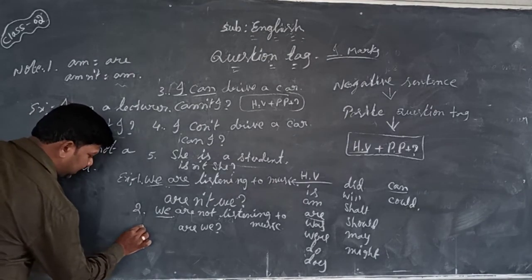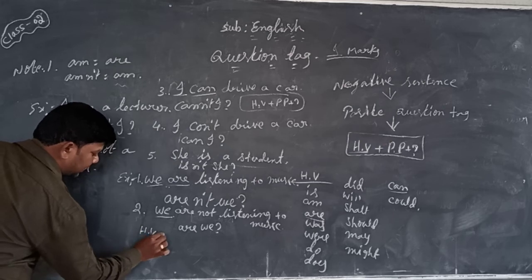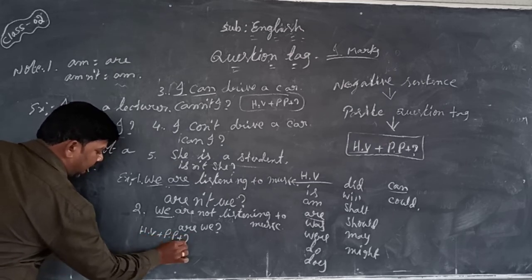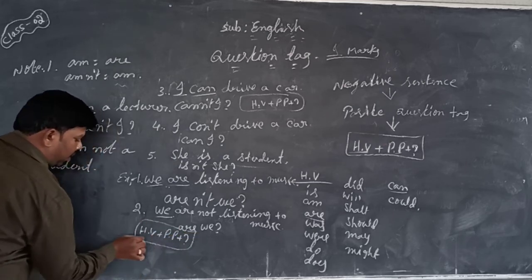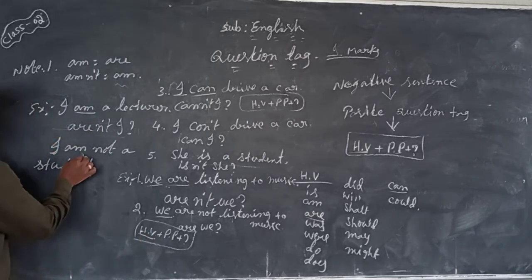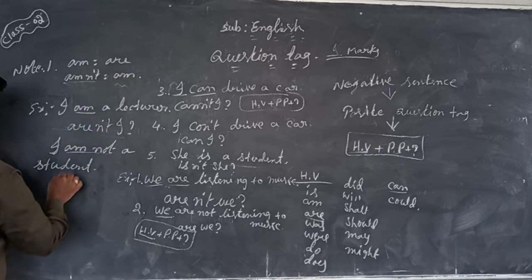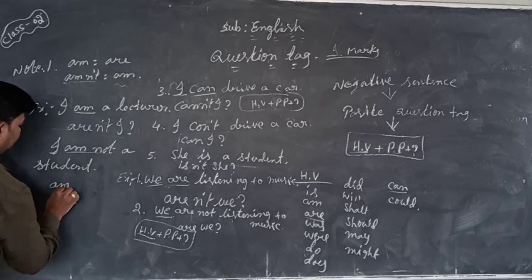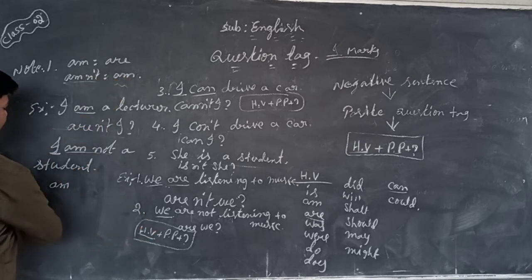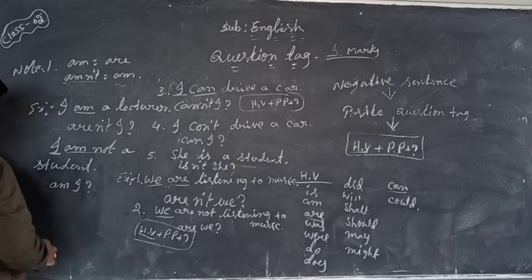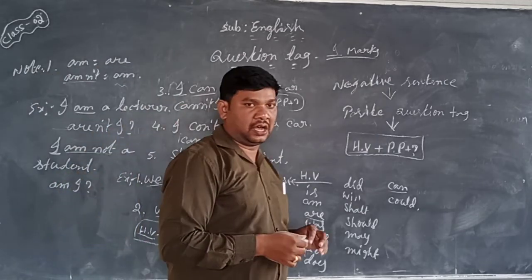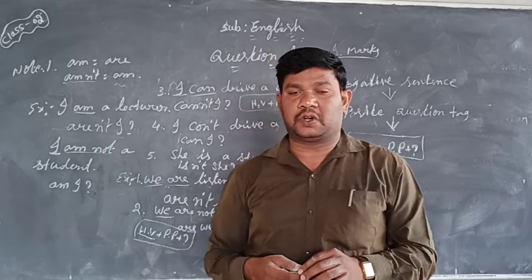Positive question tag structure is helping verb plus personal pronoun. According to this structure, we want first the helping verb. Helping verb is am. Am not, what I told, am not only am. So helping verb is am, and personal pronoun is I. Am I is the question tag.